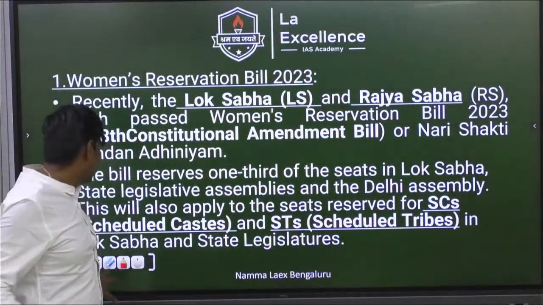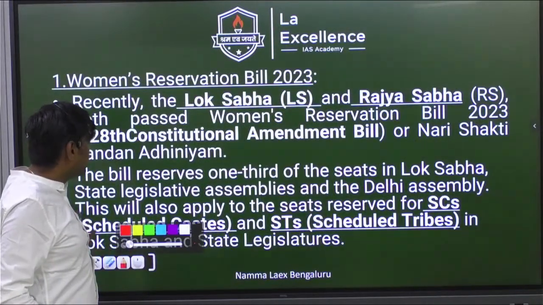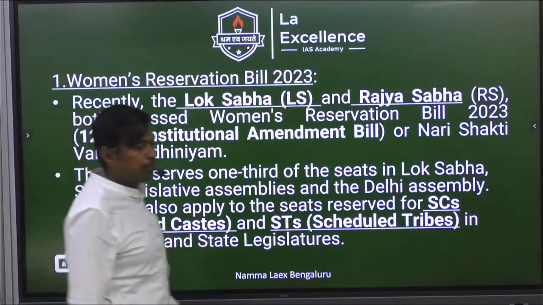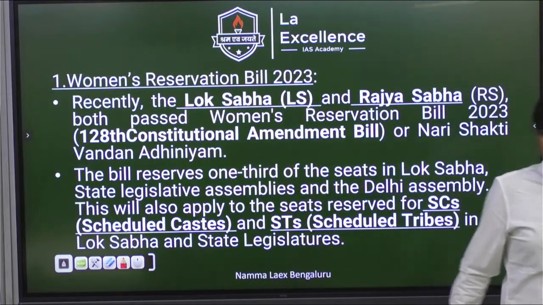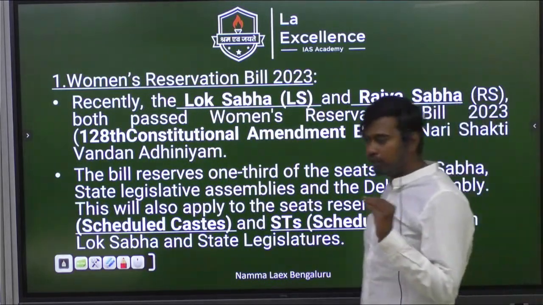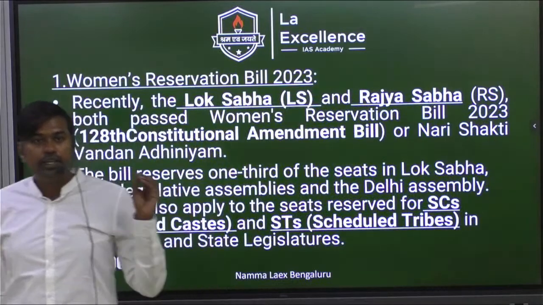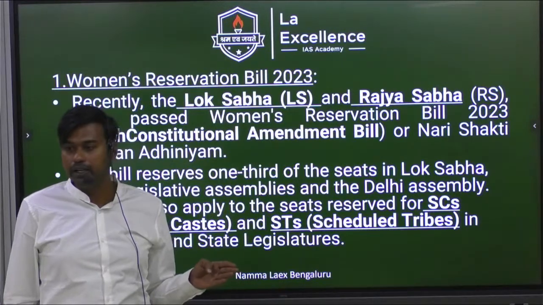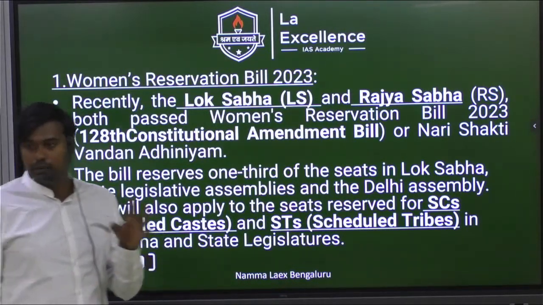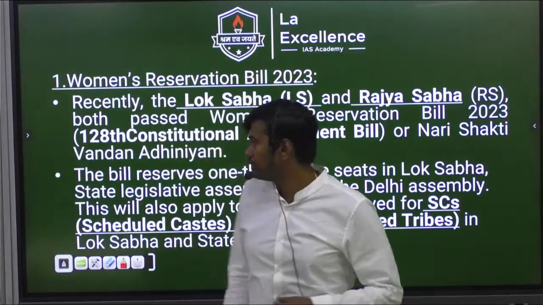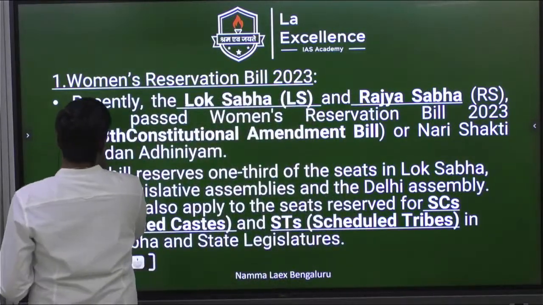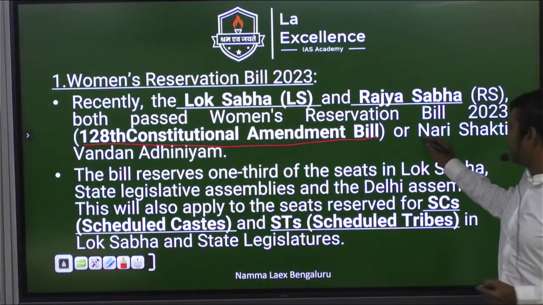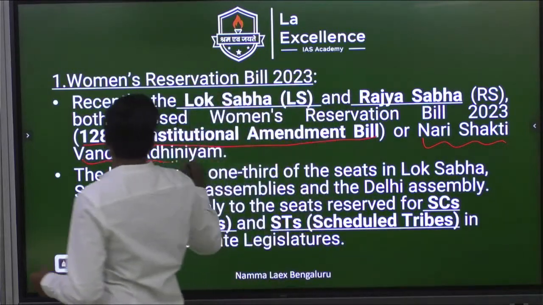So first topic, we'll try to see any points which we have missed, and we'll try to write them down. First is the Women's Reservation Bill. It is applied to Lok Sabha and State Legislative Assemblies, 33% reservation. The articles included are Article 330A, 332A, 334A, and what is the one more article? Delhi Legislative Assembly, it is 239AA, 2B. Clear? Yes, kindly remember that, and it is included as part of the 128th Constitutional Amendment Bill. Women's Reservation Bill is also called Nari Shakti Vandan Adhiniyam.